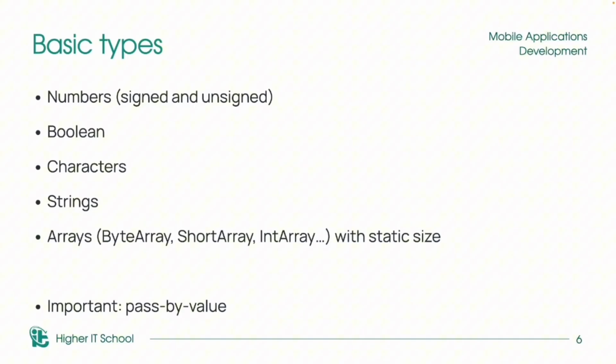If we want to use some set of data with dynamic size, we can create lists, and we of course have maps, sets, and other types of collections. And a very important rule, in Kotlin we always pass the variables into the function by value.